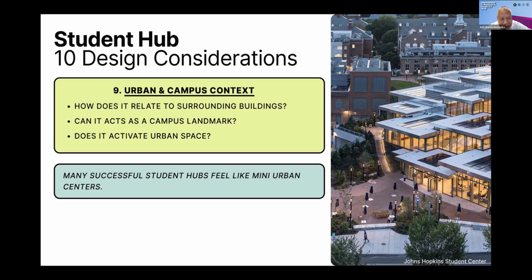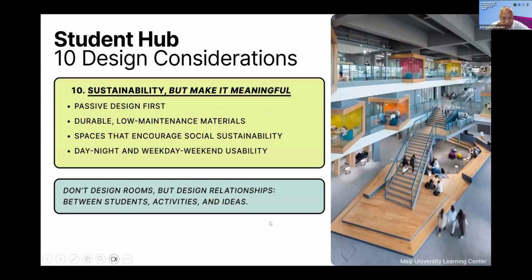Does it activate urban space? Many successful student hubs feel like mini urban centers. And then the last one would be sustainability, but make it meaningful. Passive design first, and then durable, low maintenance materials.